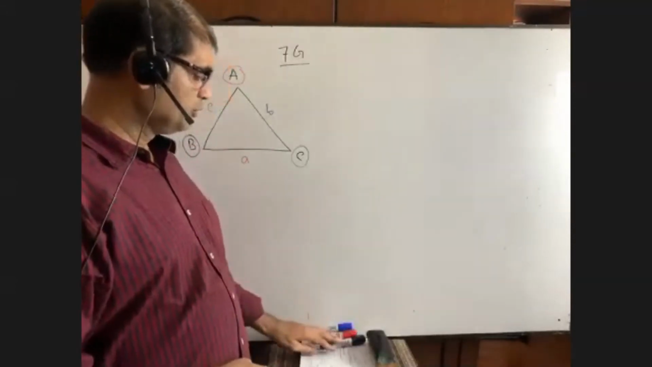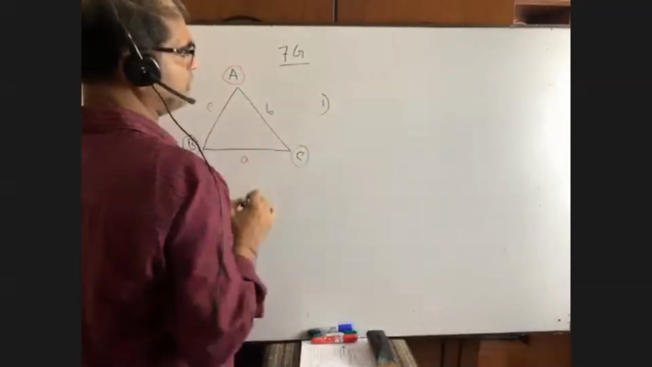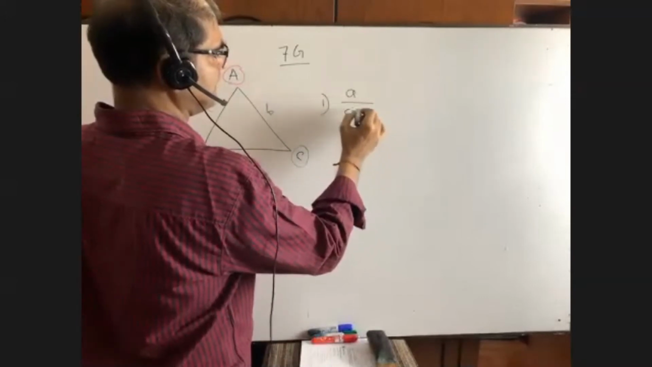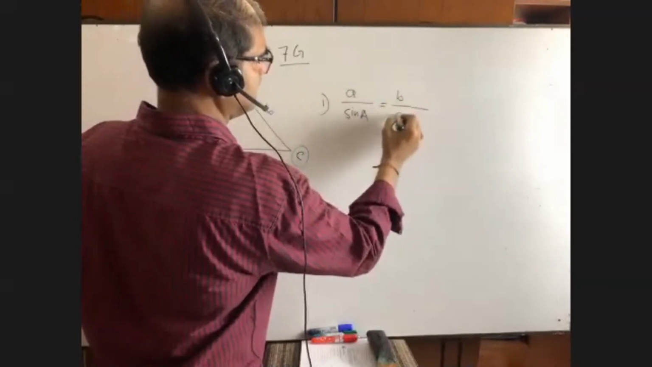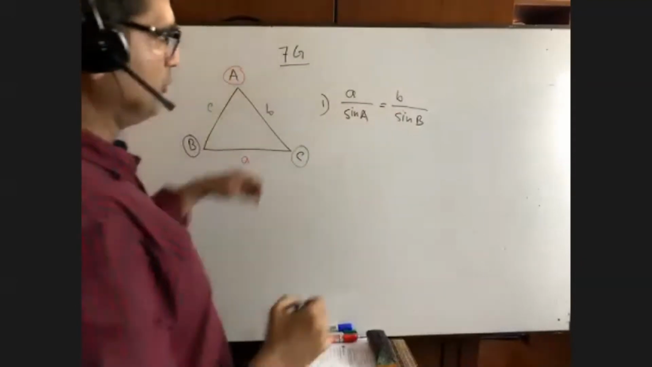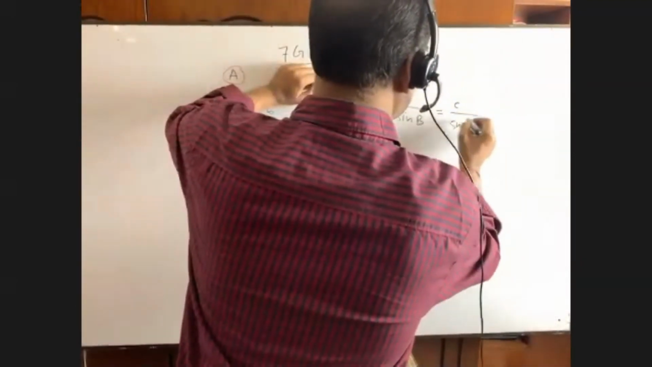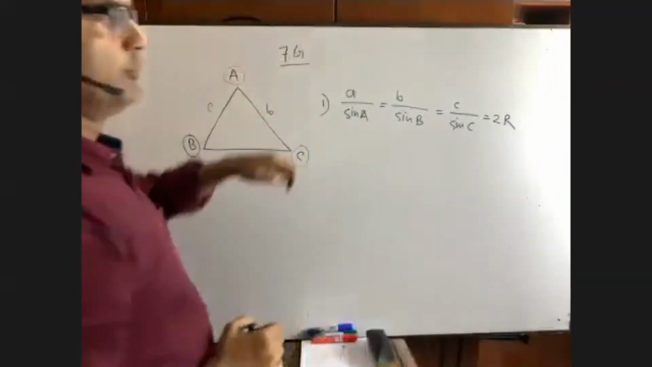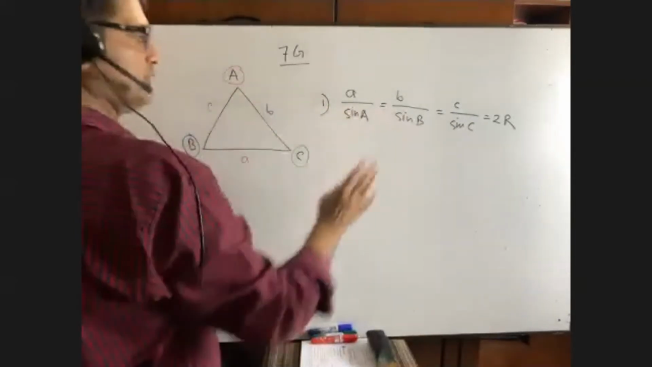Now, I think all of you know this, okay? If it is, then we can write a formula. You please see, try to understand. We can write a formula that is a by sine A is equal to b by sine B is equal to c by sine C is equal to 2R. Now we will prove this, but not today.